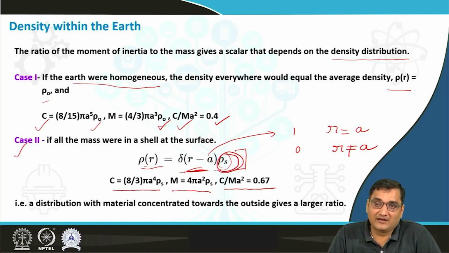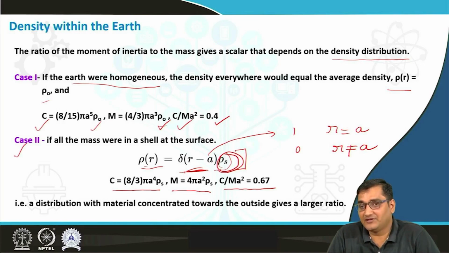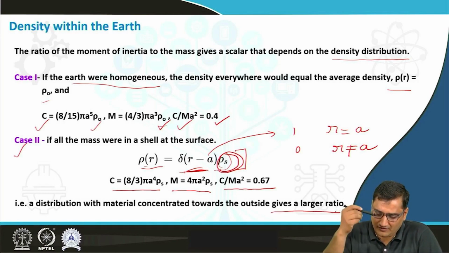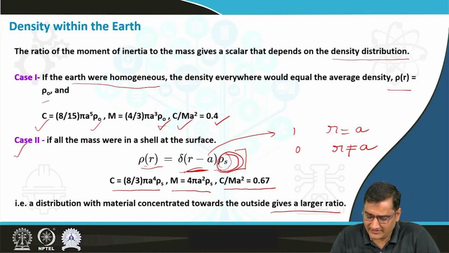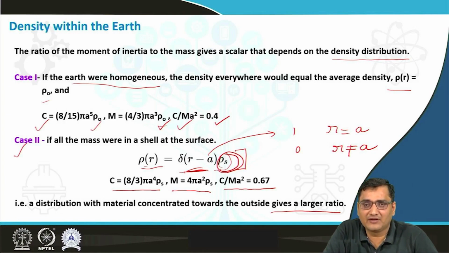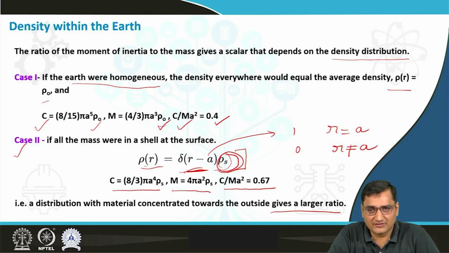That is quite a large value, which further means that a distribution with material concentrated towards the outside gives a larger ratio. So basically what you can see here is that if the mass is concentrated toward the surface, you get a larger ratio of the moment of inertia to the mass.